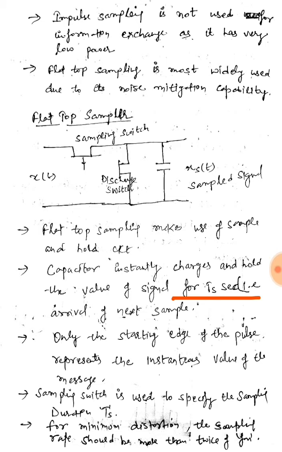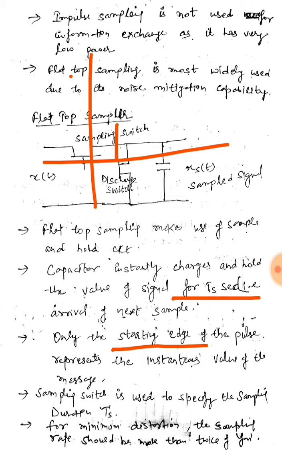Only the starting edge of the pulse, if this is the starting edge, only the starting edge of the pulse represents the instantaneous value of the message. So whatever the value of the message at this starting edge, it will be taken and maintained until the next sample comes.